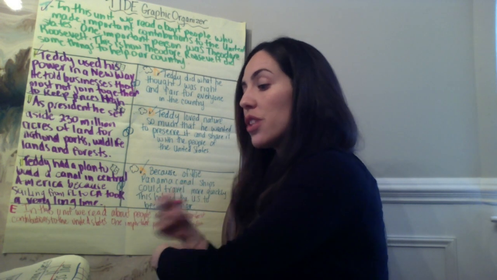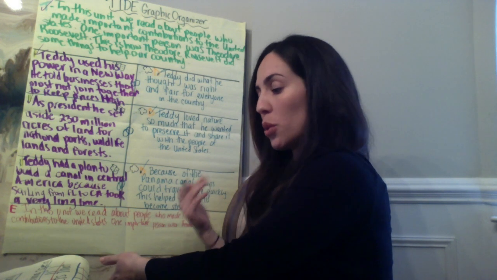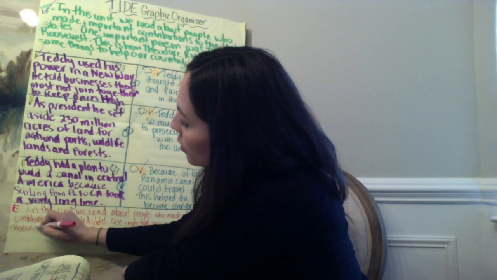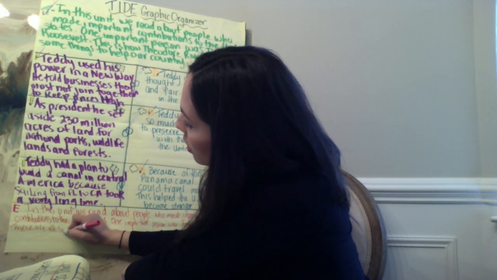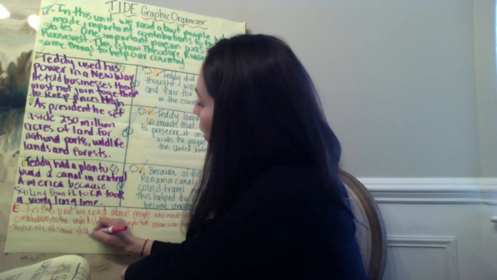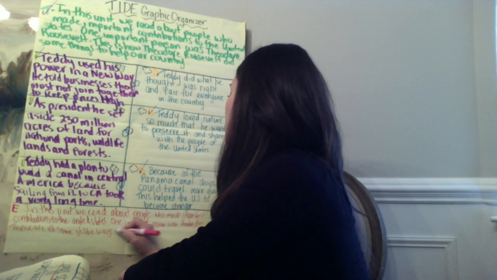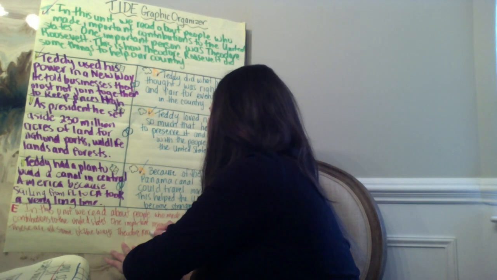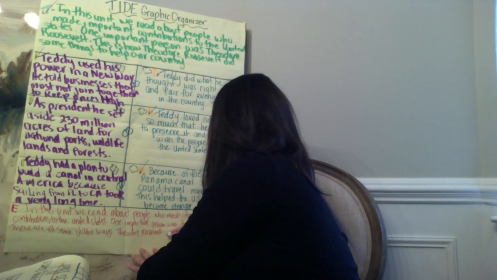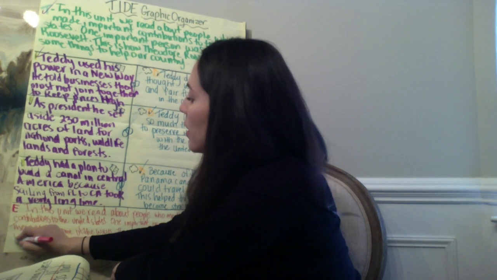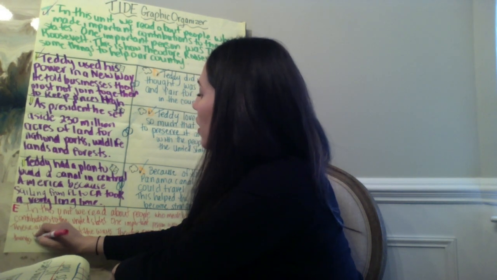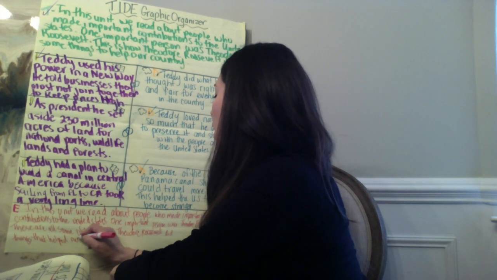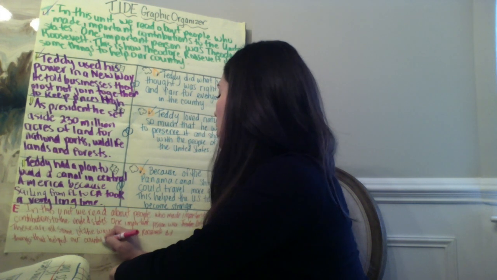This is how, or these are some of the ways that Theodore Roosevelt did something to help our country. These are all some of the ways Theodore Roosevelt did things that helped our country.